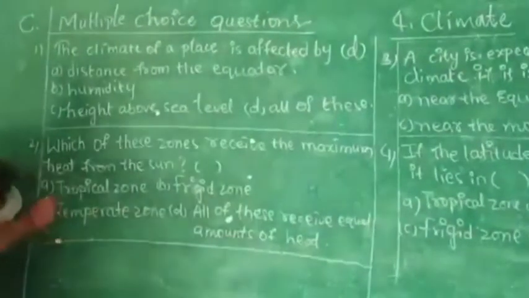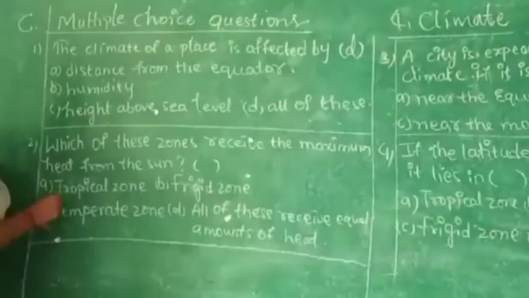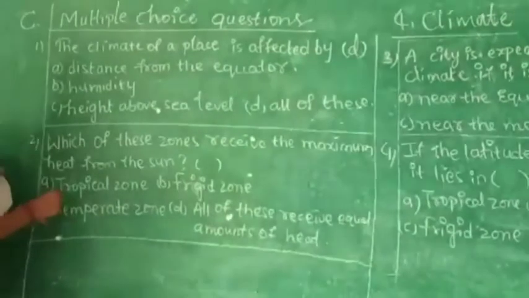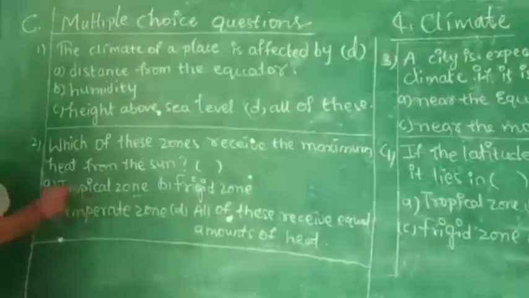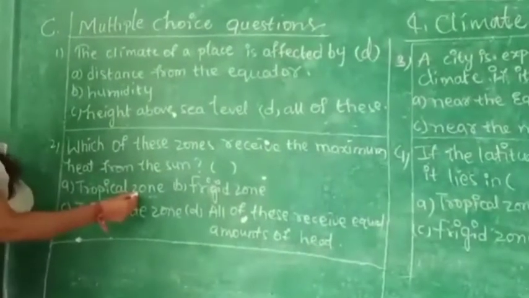Which is the correct answer? Tropical zone. Why will it receive the maximum heat? Because the tropical zone lies under the equator, no? That's why tropical zone will receive the maximum heat from the sun.